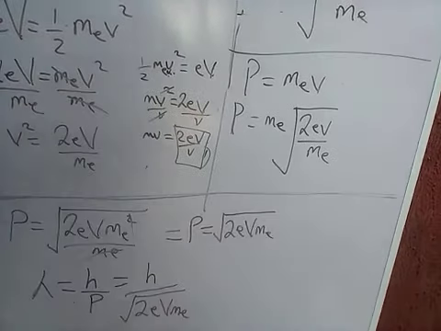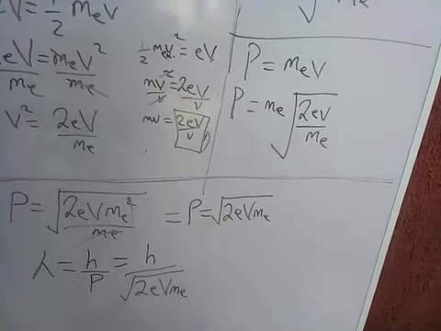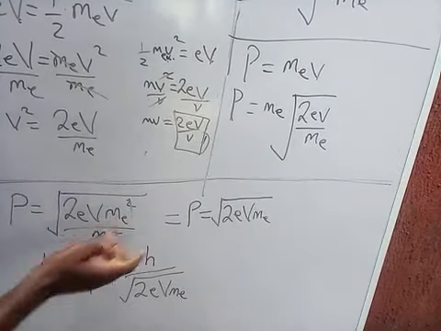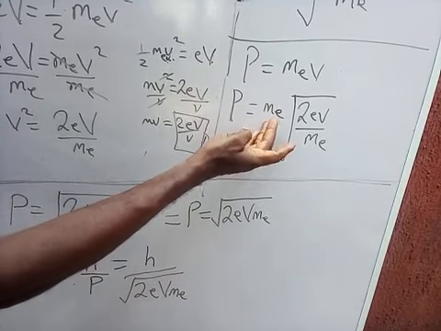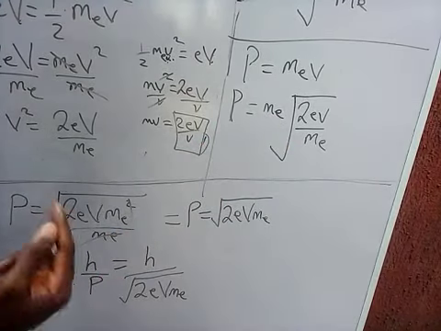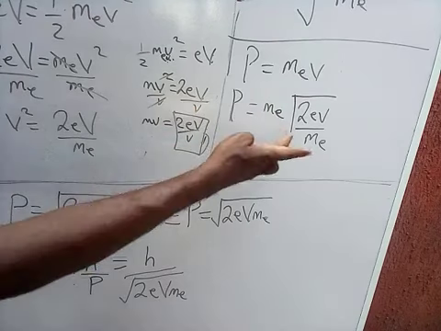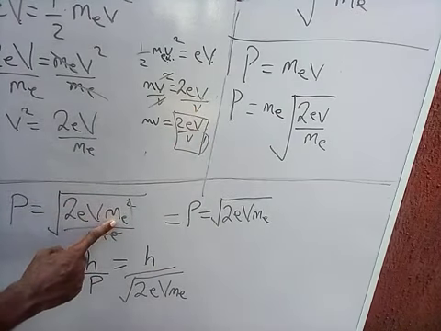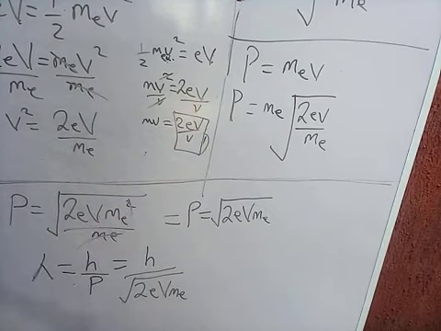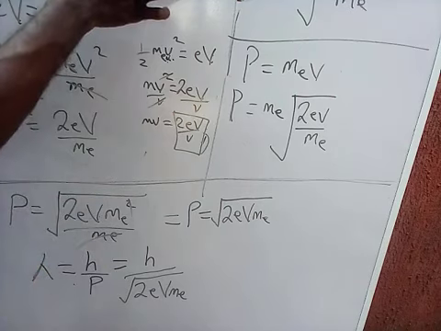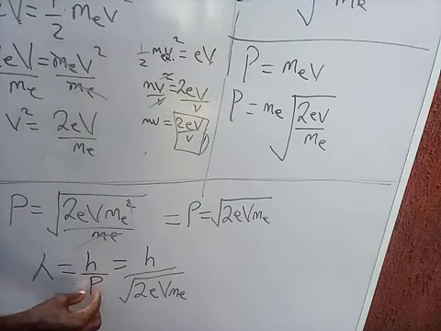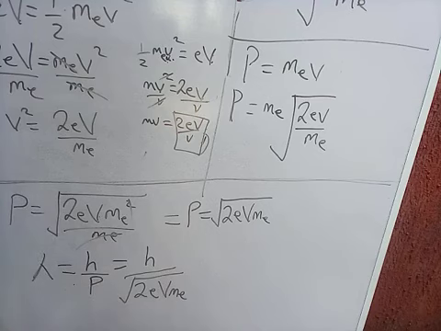From there, we move down. The square root of m_e squared will give us m_e, so taking it inside the square root sign, m_e remains m_e. So now momentum equals this. Substituting this ended up giving us this.